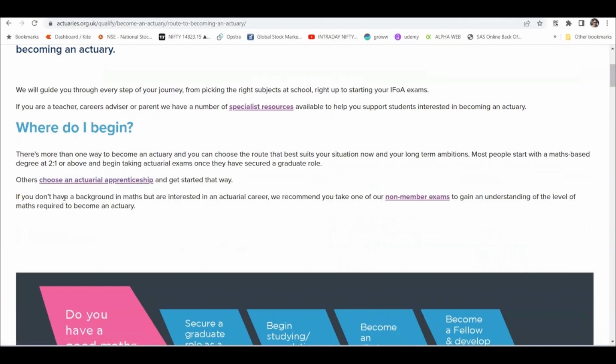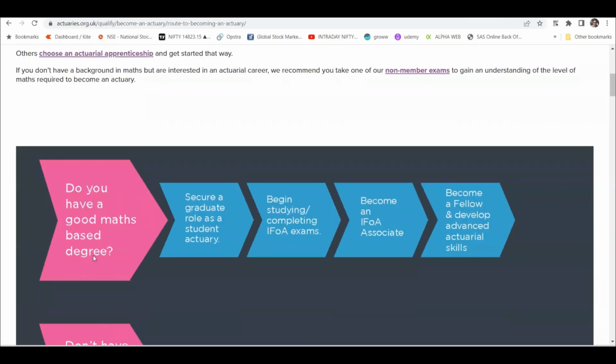So where do I begin? The first question is, is there any entrance exam for IFOA? No, there is no entrance exam. First, IFOA asks you, do you have a good maths-based degree? That means if you are a maths honors graduate or something like that, then secure a graduate role, and as a student, actually begin studying for the IFOA exams and become an IFOA associate.